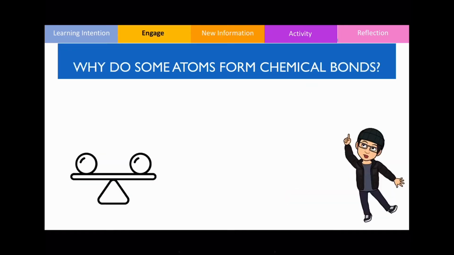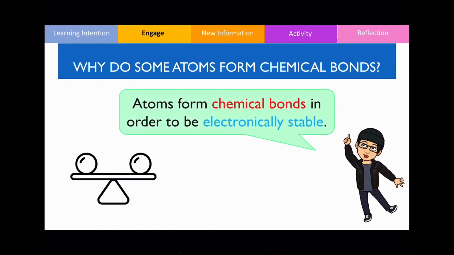The reason why atoms form chemical bonds is that they are initially unstable, okay? And once they become stable, they will therefore.